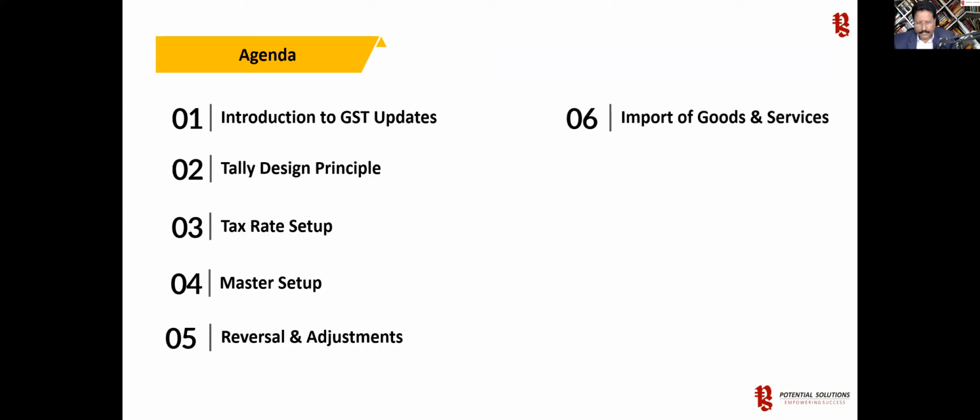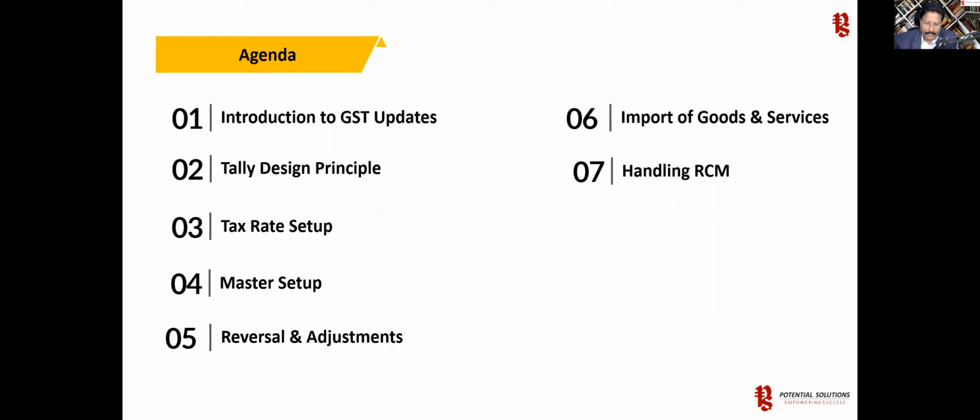Then we will see how you account for import of goods and import of service. So we will discuss that when we come to that particular area. And then how do you handle this RCM, reverse charge mechanism? So there are two types of reverse charge. One is that on your inward supply you need to account for reverse charge and get it reflected in the right table in the respective return form.